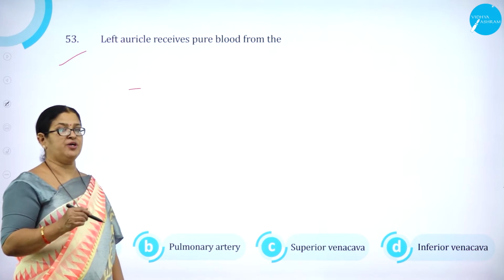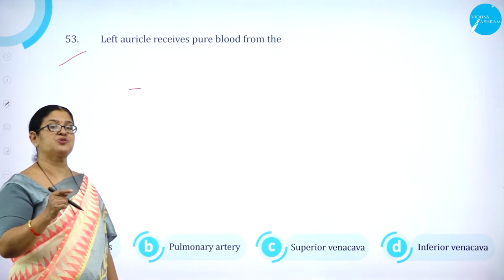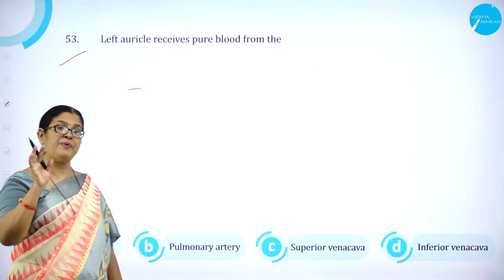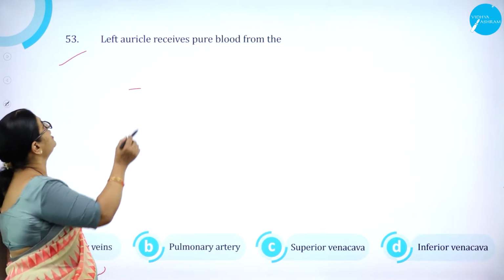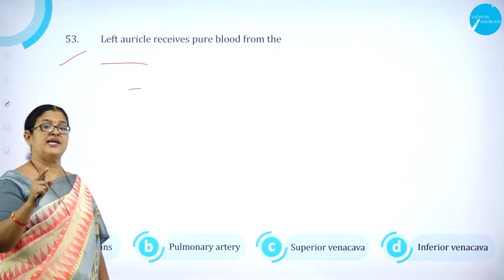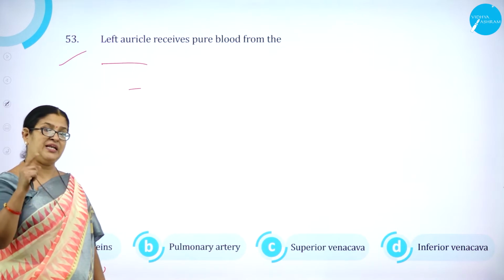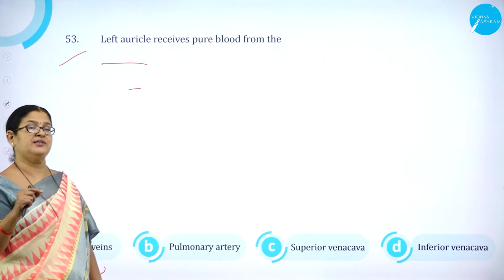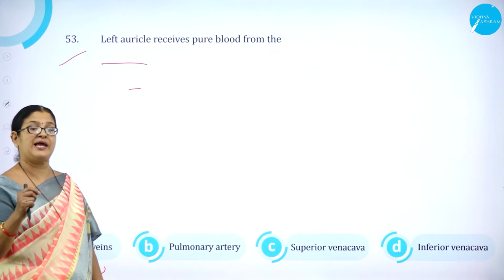From the right auricle it goes to the right ventricle. From the right ventricle through pulmonary artery it goes to the lungs for purification. From the lungs through 4 pulmonary veins, the purified blood from the lungs is poured into the left auricle. So the pure blood from the lungs is carried by the pulmonary veins and poured into the left auricle. From the left auricle it goes to the left ventricle. From the left ventricle to the aorta it is supplied to the different parts of the body through arteries and smaller blood vessels called capillaries, right?